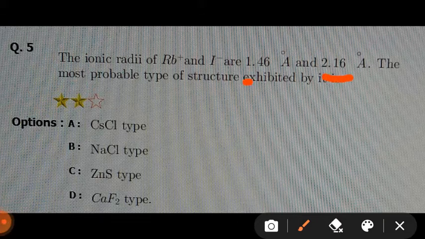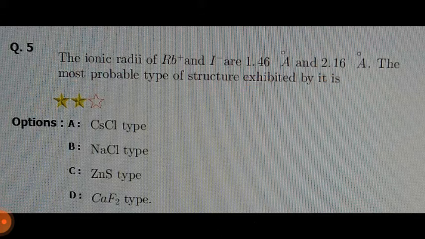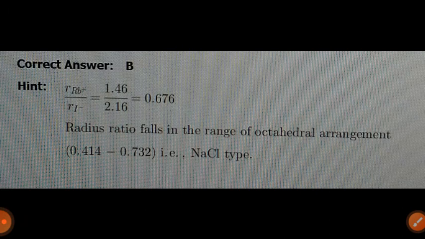By taking the ratio of 1.46 divided by 2.16, we get the answer: NaCl type of structure, because according to the hints, the radius ratio falls in the octahedral range of 0.414 to 0.732.